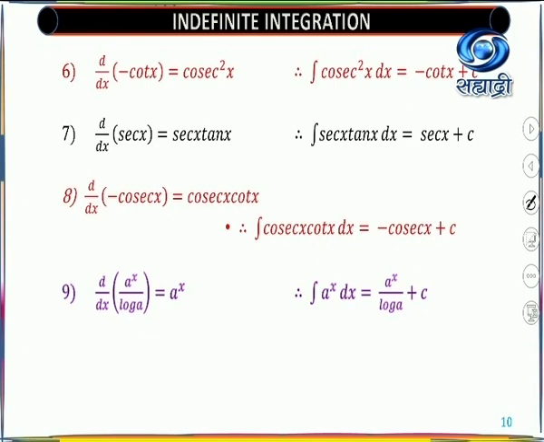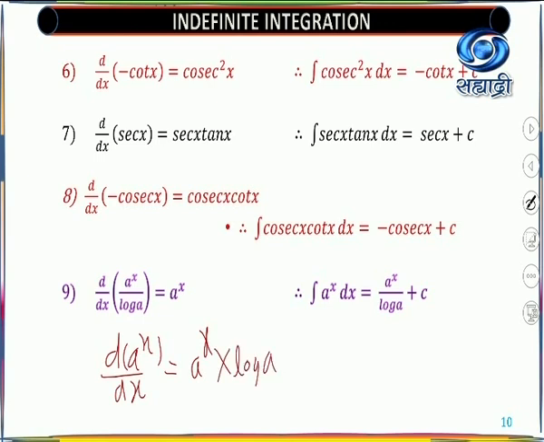Okay, now derivative of a raised to x upon log a is a raised to x. So integration of a raised to x dx is a raised to x upon log a plus constant of integration. Now look at here, derivative of a raised to x. What is derivative of a raised to x? Derivative of a raised to x is a raised to x into log a.